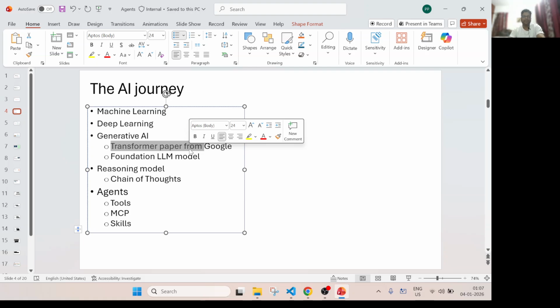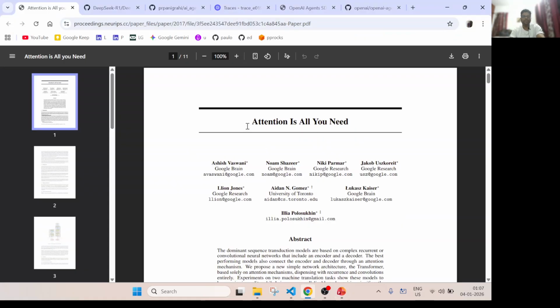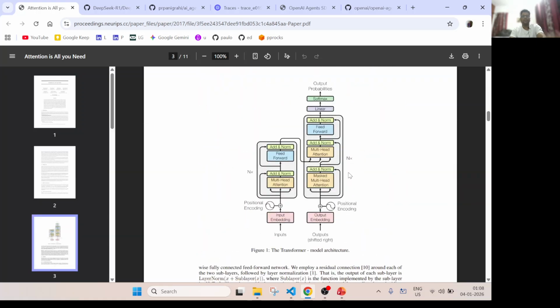That's a very nice paper. For example, let me show you. This is the paper. This is called "Attention Is All You Need." That means in order to understand something, you have to pay attention to particular words in the input, or in the context, we say. I'll not go into the technicality, but this is the paper that changed things, from where this large language model came.